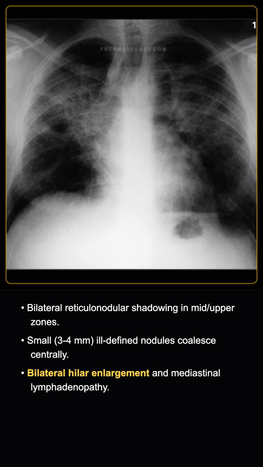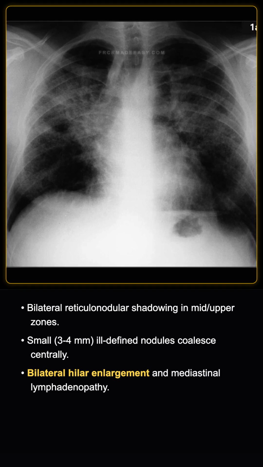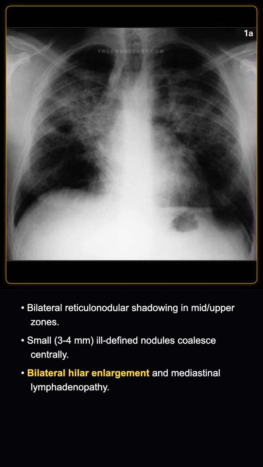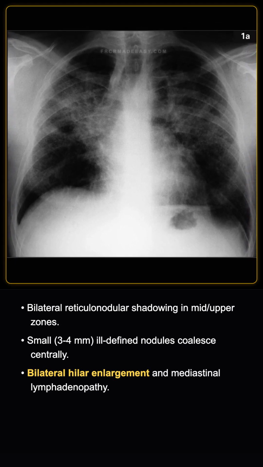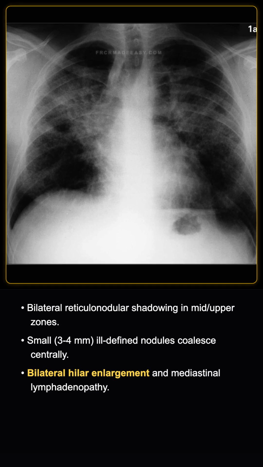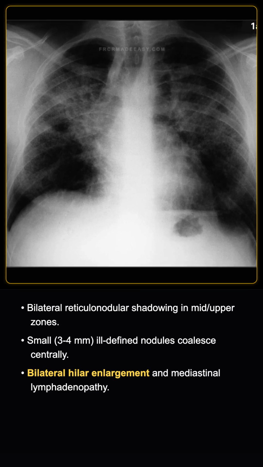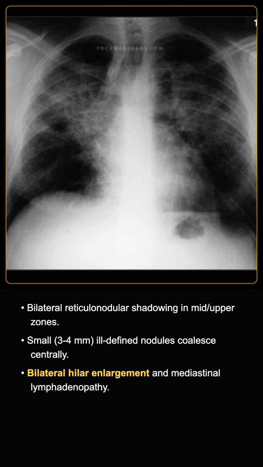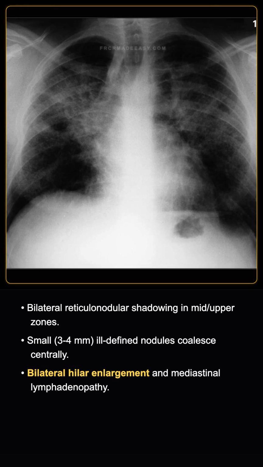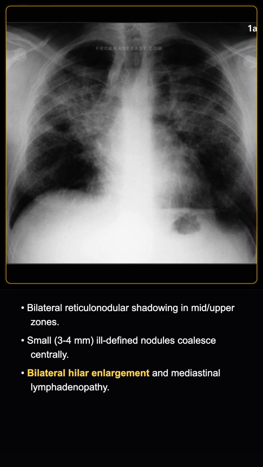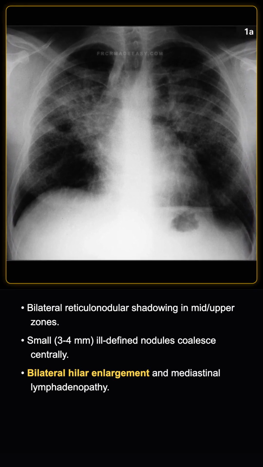The chest radiograph demonstrates bilateral reticulonodular shadowing that predominantly affects the mid and upper zones, with relative sparing of the absolute apices. The nodules are small, measuring approximately 3 to 4 millimeters, appear ill-defined, and coalesce centrally to form confluent airspace opacities. Additionally, we can see bilateral hilar enlargement, which is more pronounced on the right, and widening of the right paratracheal stripe, consistent with mediastinal and hilar lymphadenopathy.